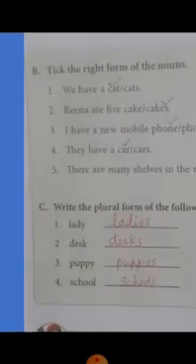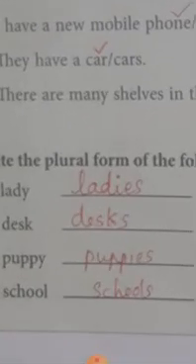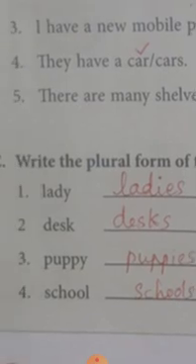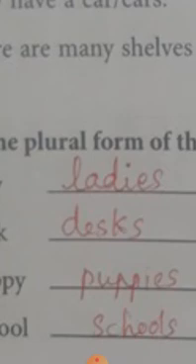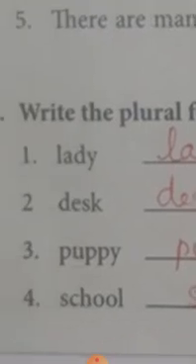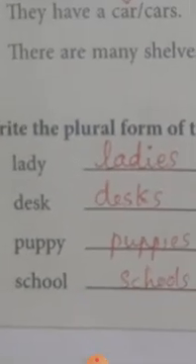Okay. So lady, L-A-D-Y, lady. Lady is one. So what is the plural of lady? Ladies. So what may be the spelling? L-A-D-I-E-S. Look here. We removed the Y from the lady and added I-E-S there. Okay. Lady, ladies. Then look at the second. Desk. What is the plural of desk? Desks. Look here. We did not remove anything, but we have added one S there. Okay. Desk, desks.